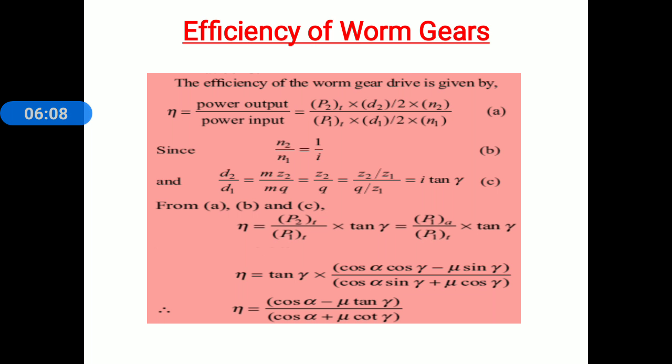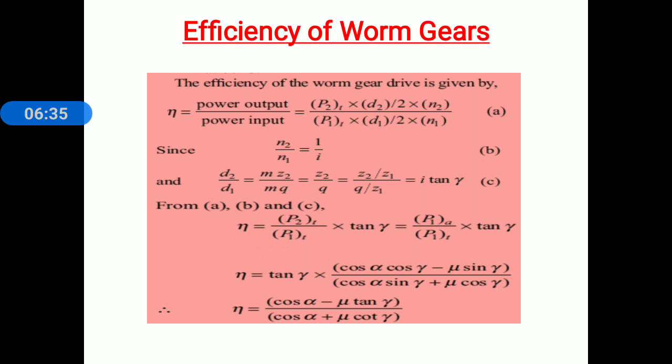Okay, now efficiency is equal to torque, that is known to you, tangential force into the radius. Therefore the torque for worm wheel is tangential force P2T into D2 by 2, into speed N2, and that is the power output from the worm gear drive.